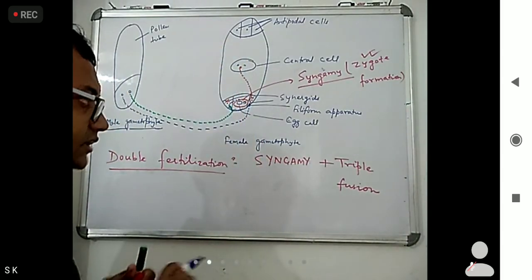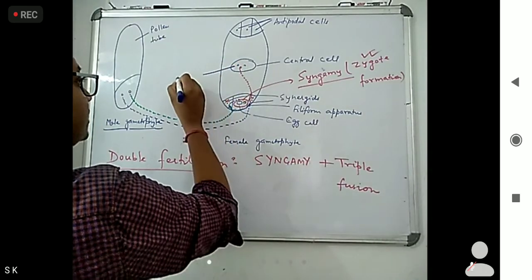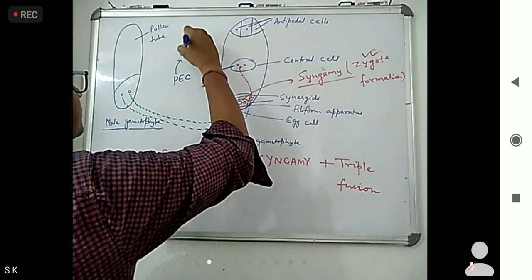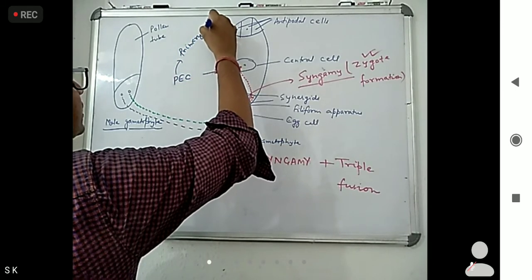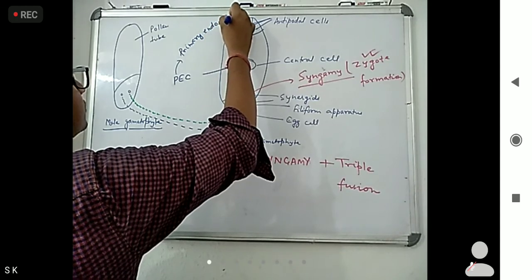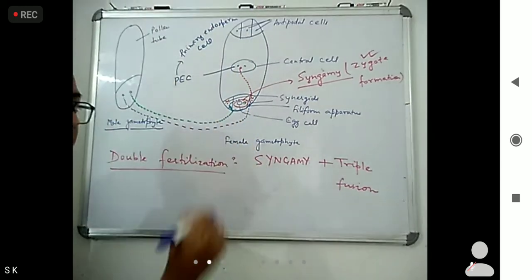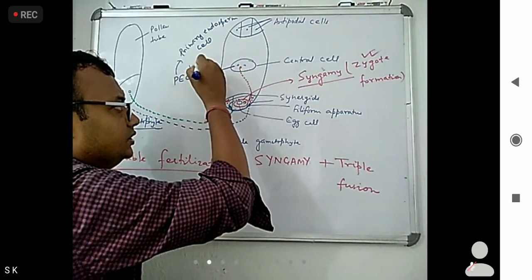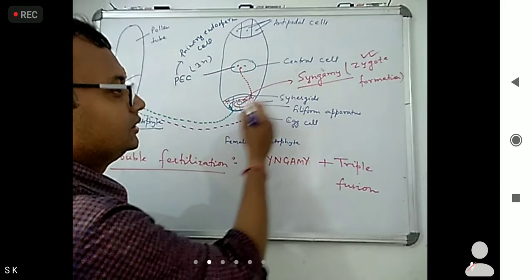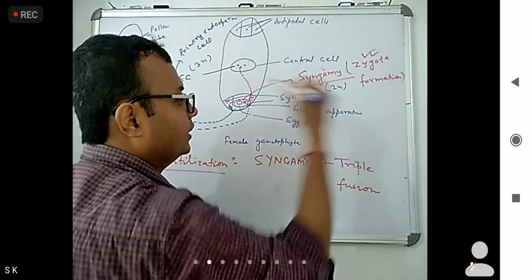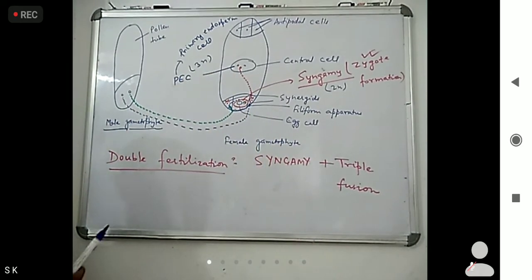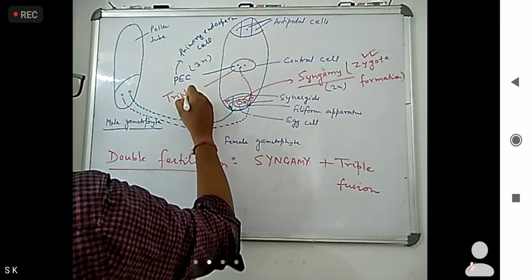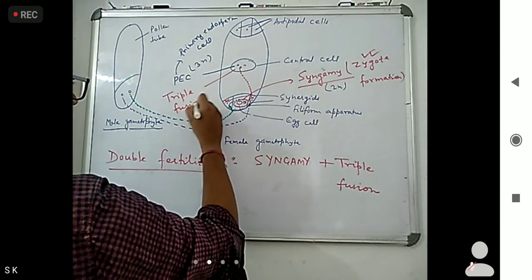Here they form the PEC, the primary endosperm cell. How many nuclei are there? 1, 2, 3, so it is 3n. In syngamy it is 2n. This process is known as triple fusion.